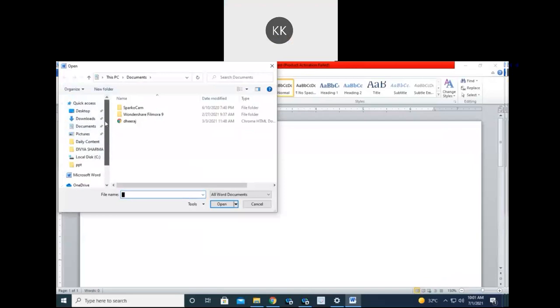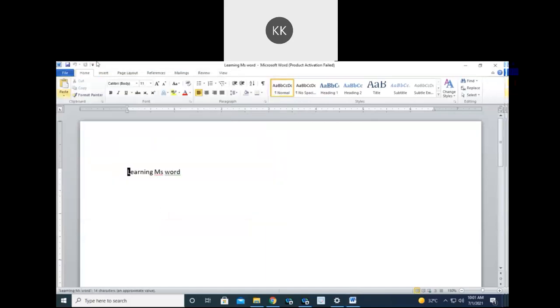As we know that we have saved our files in desktop, we will select here the desktop option and this is the file name. Either you can double click on it or just single click and click on open. Whenever you do this, your file will be open. Is it clear, students?